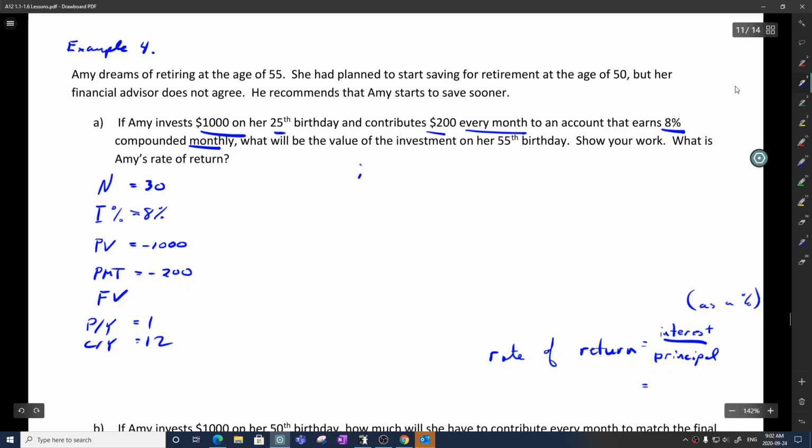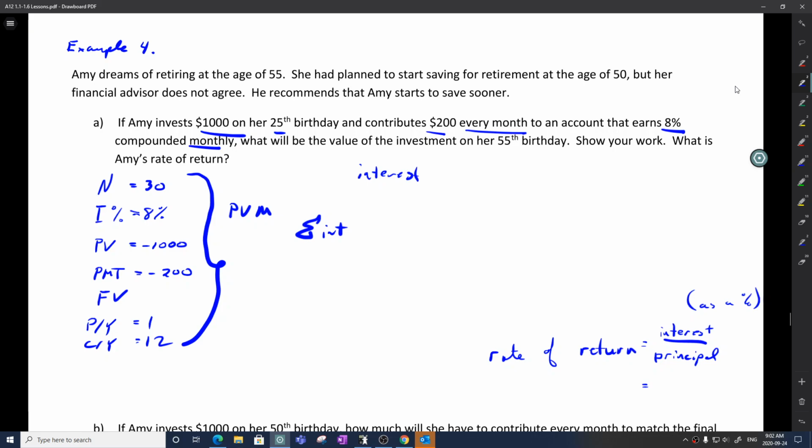In order to calculate the total interest, I'm going to use the TVM solver, because do you remember this function, the summation of interest? That'll give me the total interest. So I actually need to solve this previously, find the summation of all interest, and we can work from there, and we can discuss what principal means. So let's just get started, enter all of this, let's calculate our future value. Looking at the question, the number of payments